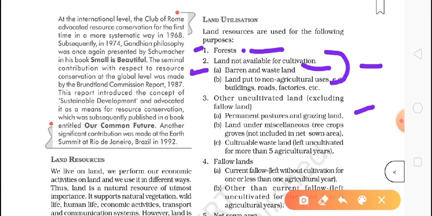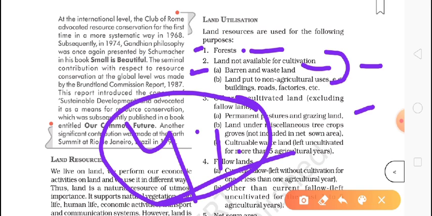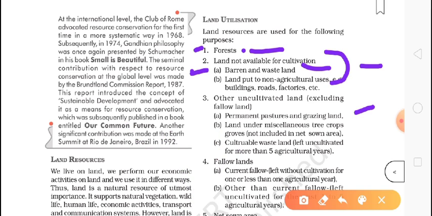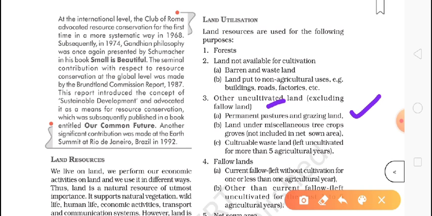In India, you will find it very little. According to me, only around 4% of total land is under grazing land, which we call pasture. So it is uncultivated land, but it is very useful for animals. Which animals? Our pets, our cattle, or wild animals also.